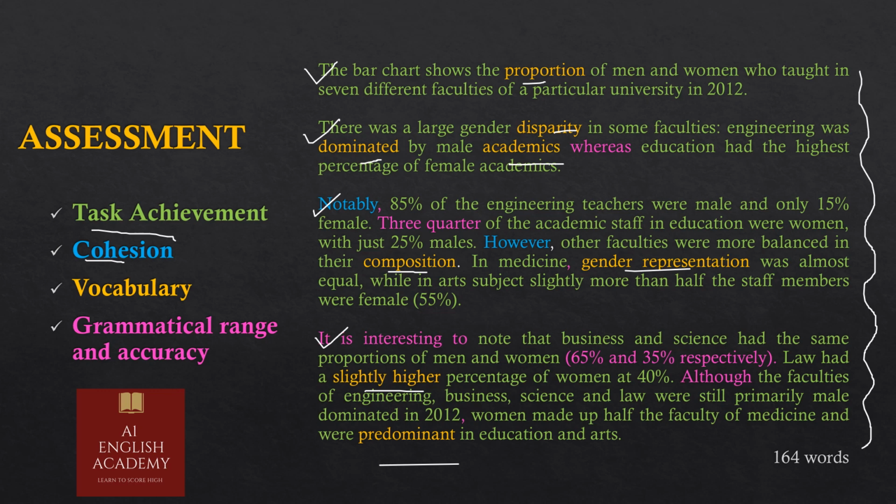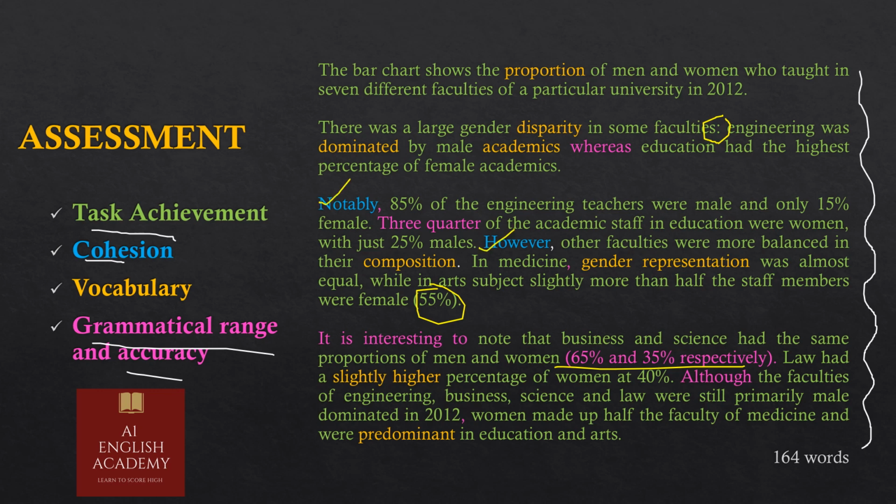Next is grammatical range and accuracy. Here grammatical range means sentence structures, tenses, the punctuation, your grammatical range and its accuracy. You can see in the second paragraph we have used the colon sign, we have used brackets, that is called parenthesis, and about the sentence structures, we haven't used the same type of sentence everywhere. We have used compound sentences, complex sentences, we have joined the sentences with the linkers. So our grammatical range is really nice.